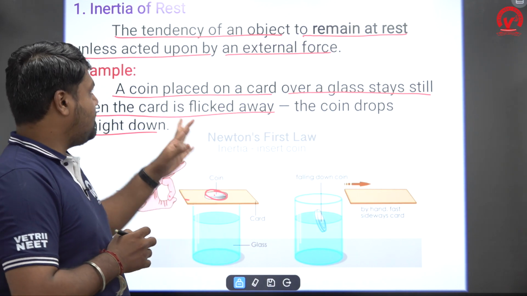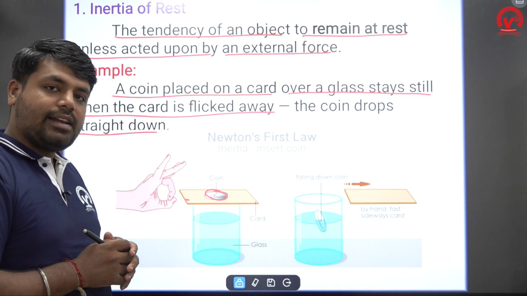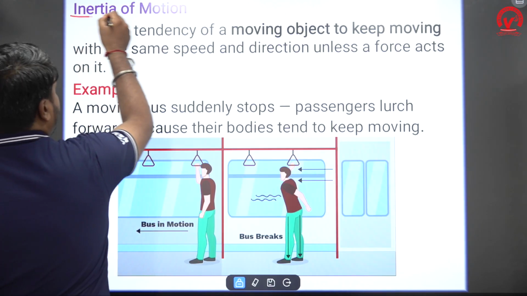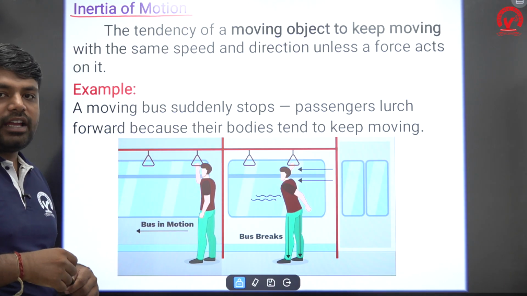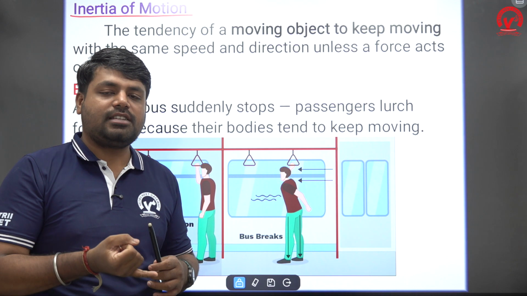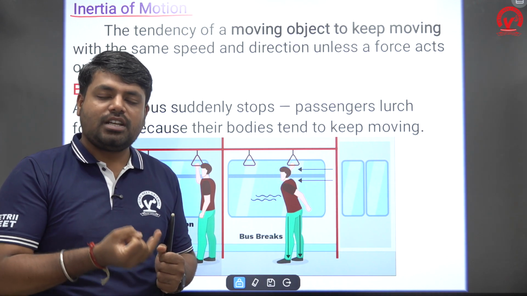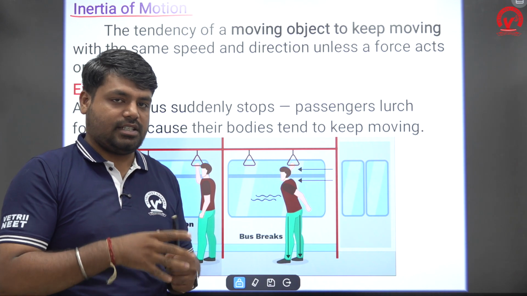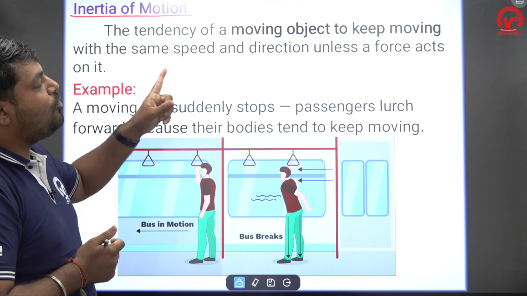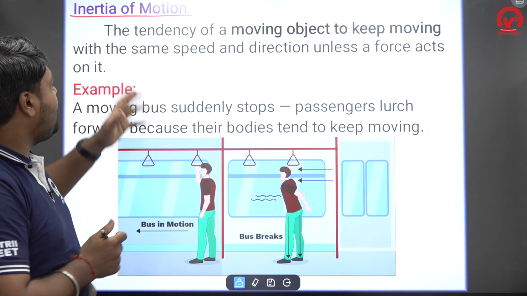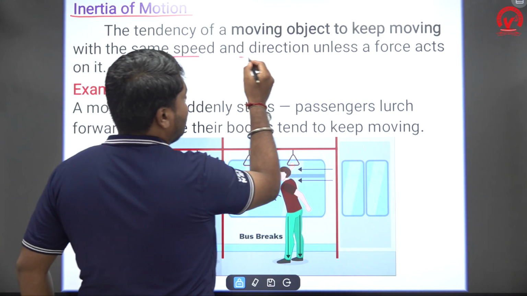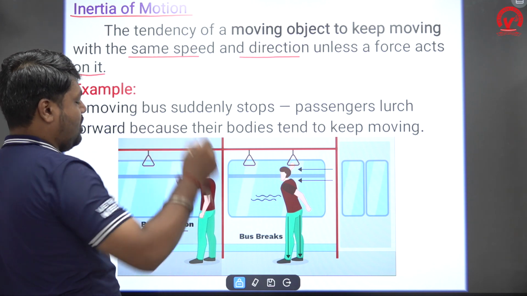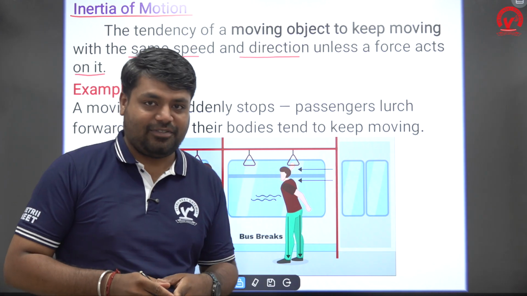Okay. So this is the best example for inertia of rest. Inertia of motion. First type is inertia of rest. Second type is inertia of motion. And third one is inertia of direction. The tendency of a moving object to keep moving with the same speed and direction unless a force is acting on it. Listen very carefully.